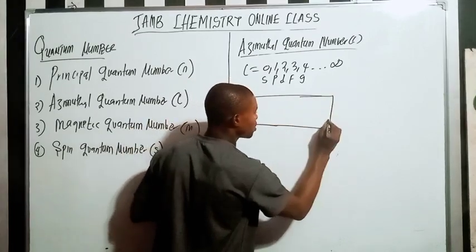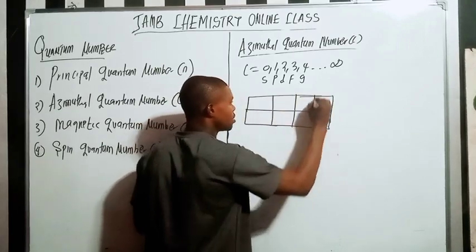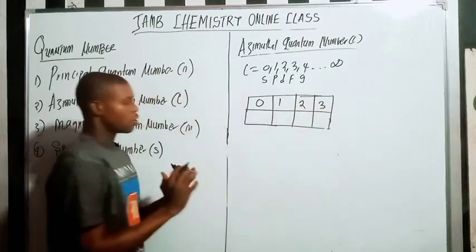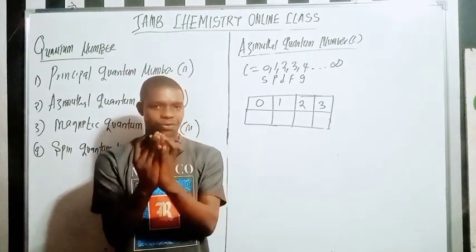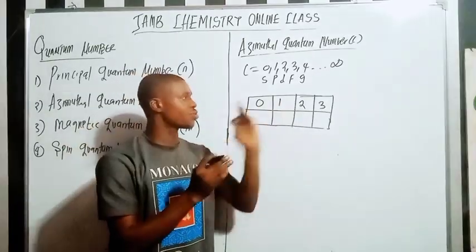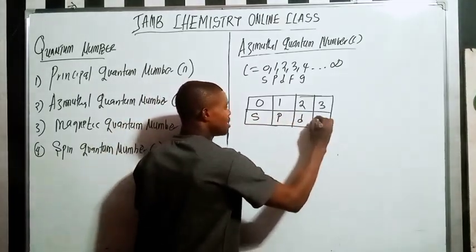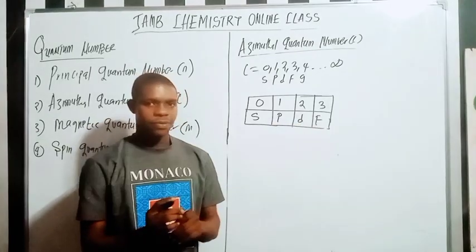Please pay close attention. Whenever you see 0, 1, 2, 3, the most common ones you will see in chemistry at our level are 0, 1, 2, 3, which are S, P, D, F. Please understand this here: S, P, D, F.